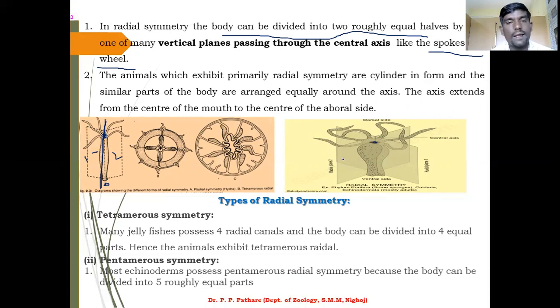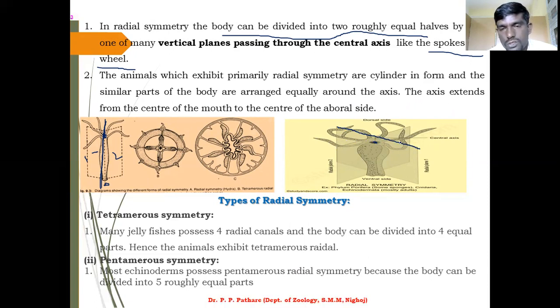Now, the second diagram, it is easily understood what radial symmetry is. If I just take this one, this is your central axis point. ठीक है, समझ में आ रहा है क्या आपको?